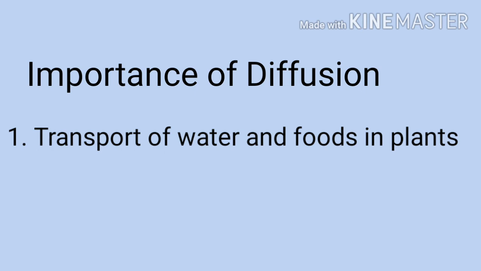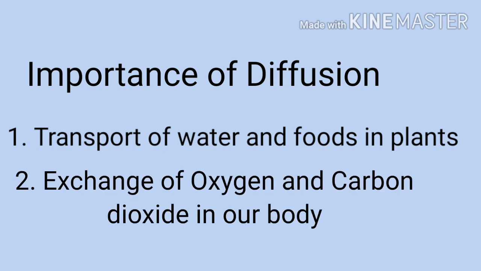What is the importance of diffusion? Diffusion plays an important role in plants and in animals. What are these? It helps in the transport of water and food material in plants. In our body, the exchange of oxygen and carbon dioxide takes place through the process of diffusion.